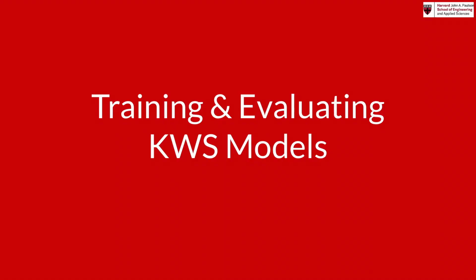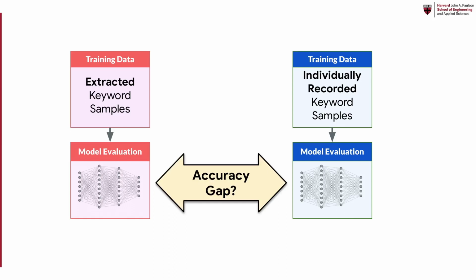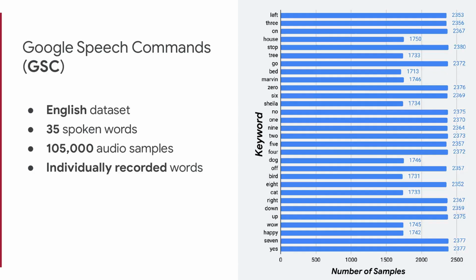We evaluate the accuracy of keyword spotting models trained using our dataset. In particular, we consider the potential accuracy gap between models which are trained on extracted keyword data and models which are trained on individually recorded keyword samples. To do so, we compare our dataset to Google Speech Commands, a gold standard in keyword spotting research.